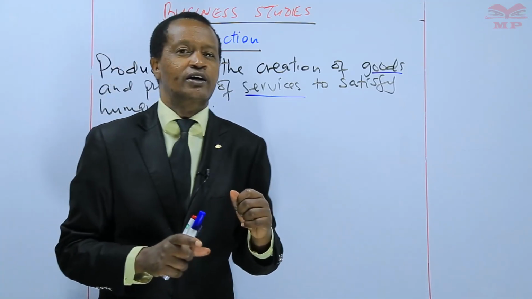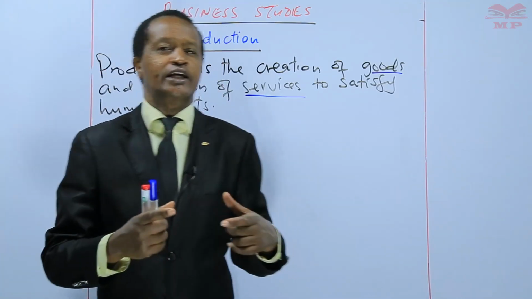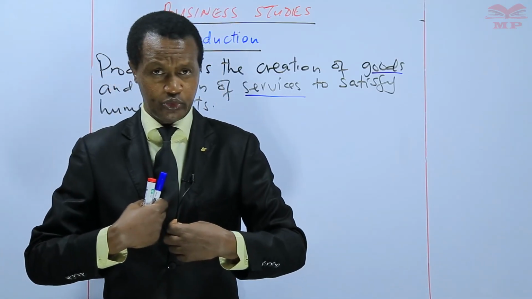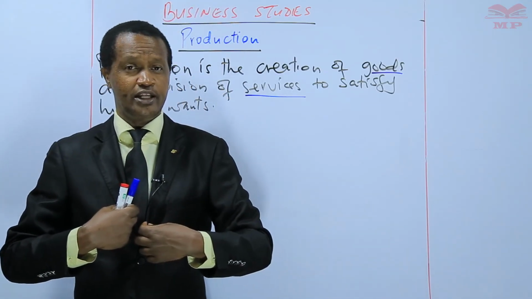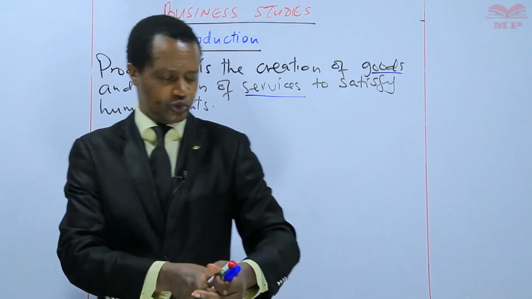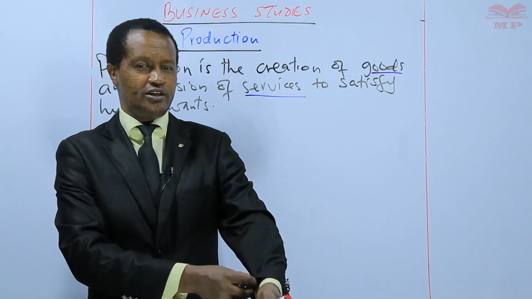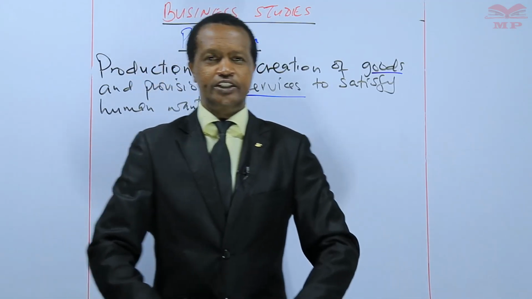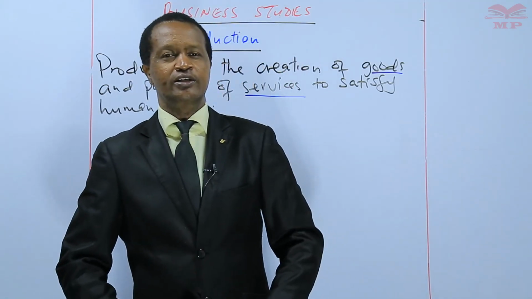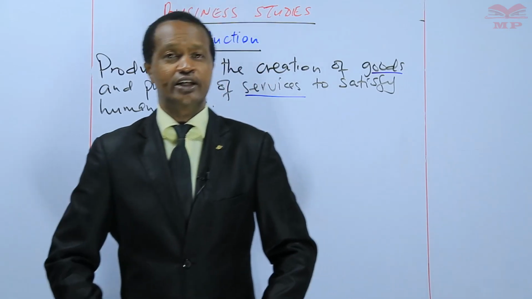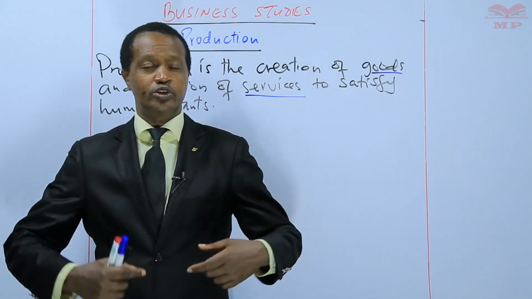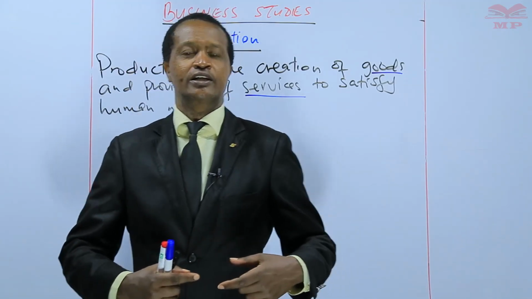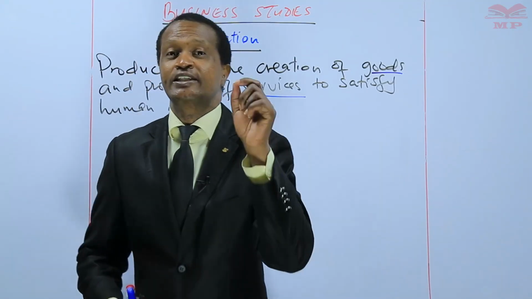So every product, like say clothes, if I have to buy a suit, then that suit must be in the right form. The suit must have buttons, right? It must be fitting, okay? The suit must be in the right form. It must also reach me at the right place, learners, and at the right time.